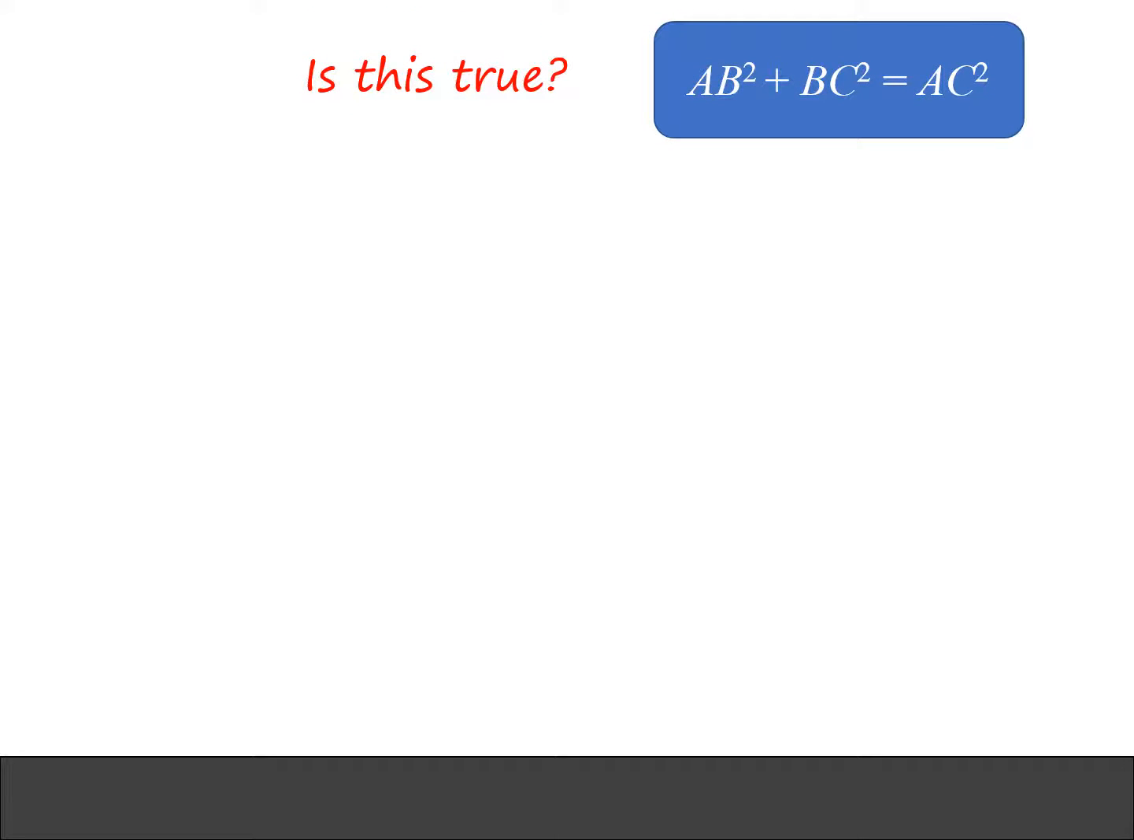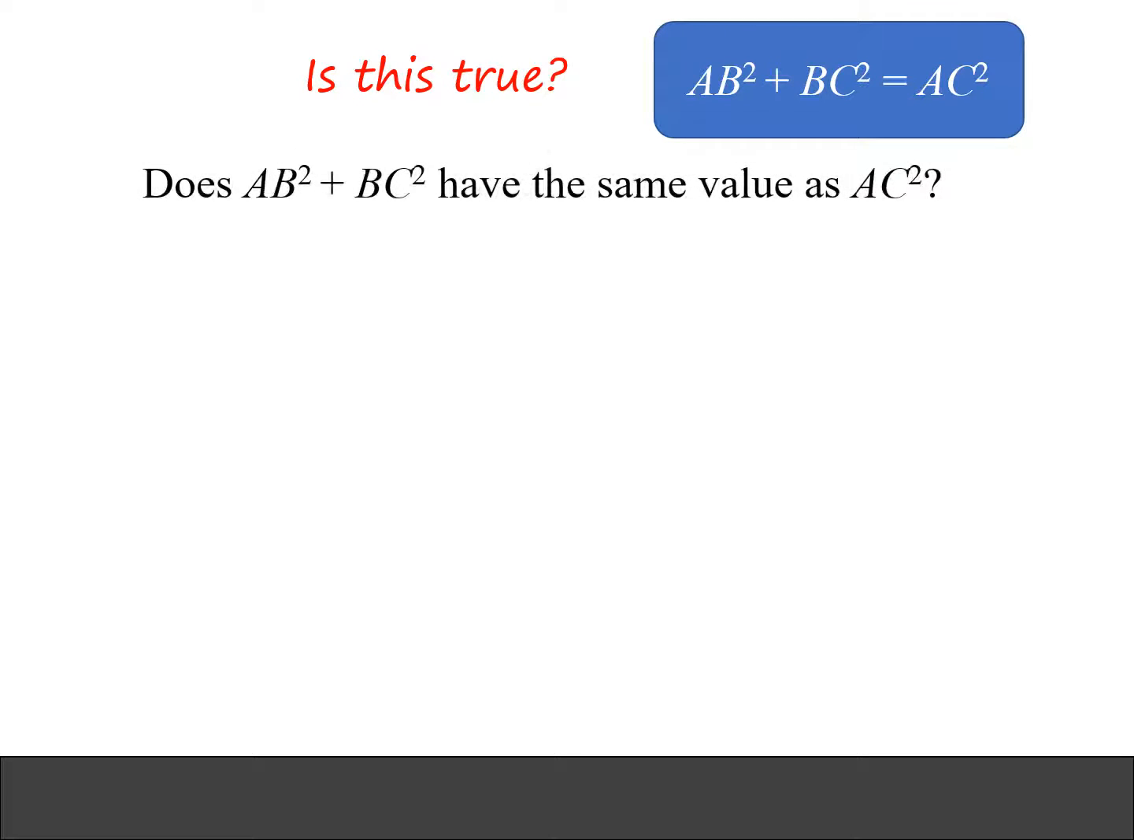So we need to show that this equation is true. This is an equation because it has an equal sign: AB squared plus BC squared equals AC squared. Asking whether this equation is true is the same as asking whether AB squared plus BC squared has the same